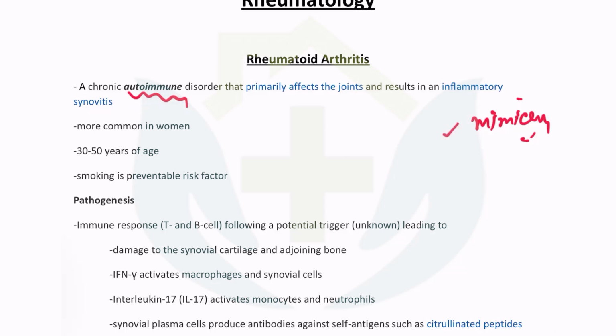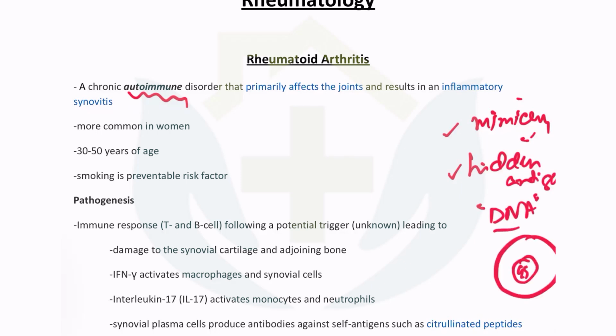One is mimicry, the other is the hidden antigen concept. Some antigens, for example the DNA, are inside the cell, inside the nucleus. Imagine this DNA comes out and is exposed to the circulating blood, then anti-dsDNA antibodies will be formed, which are a hallmark of autoimmune disorders. So this is how autoimmunity triggers.